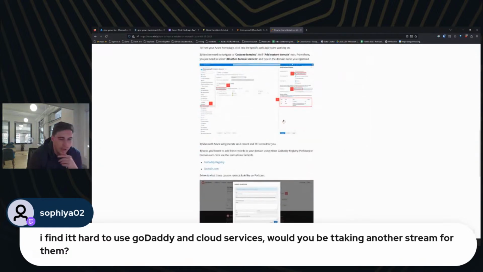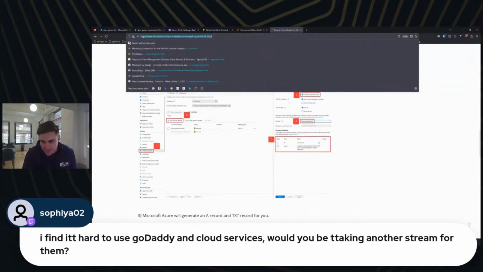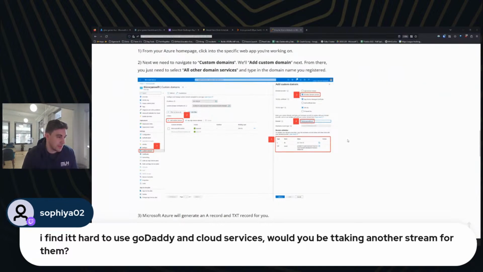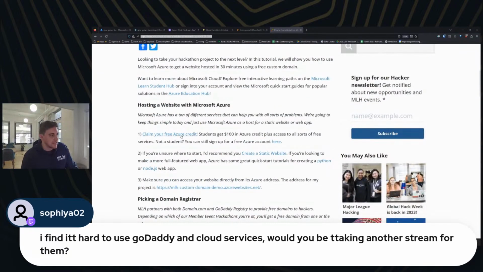So I wrote this, and sorry, this is really zoomed out for you all at home. I'll link you to this. This is another tutorial that walks through all the steps for Azure, GoDaddy Registry, setting up a custom domain. A lot of the stuff that you're talking about is in this post. I'd recommend just going through this, and it links out to some resources and things that I've used in the past as well. Definitely a good spot to start if you're looking for more info.